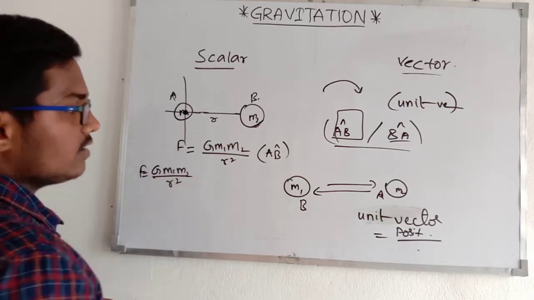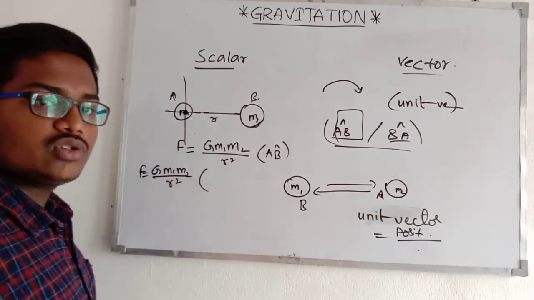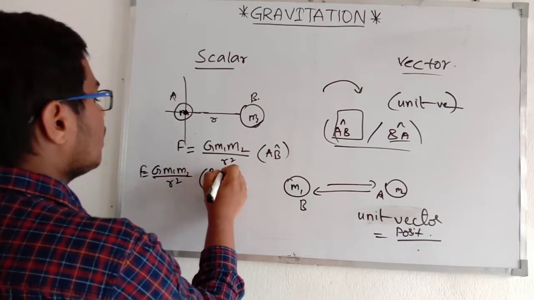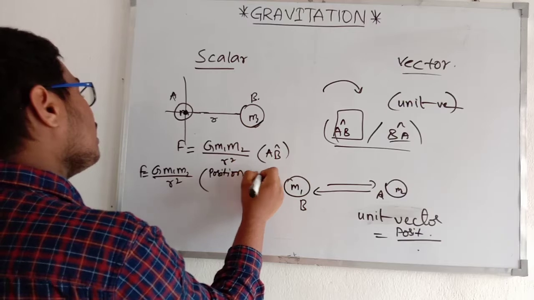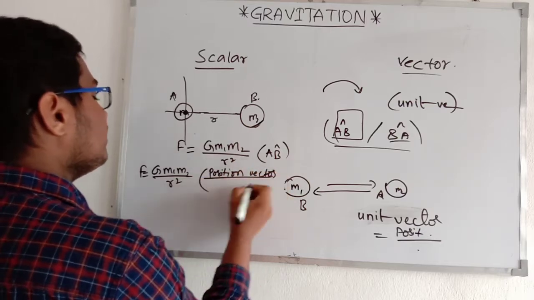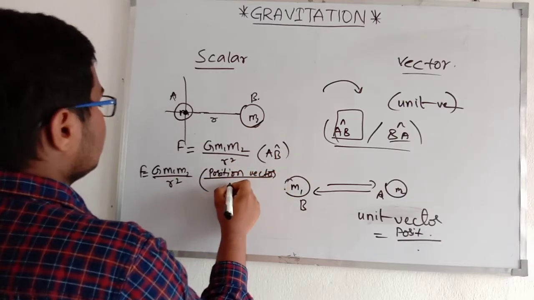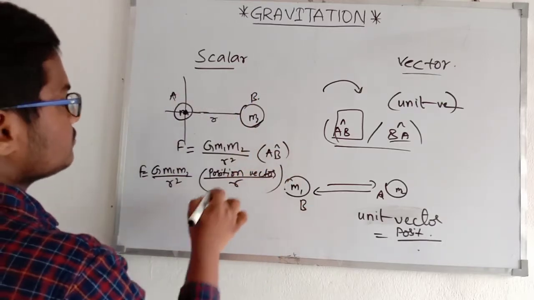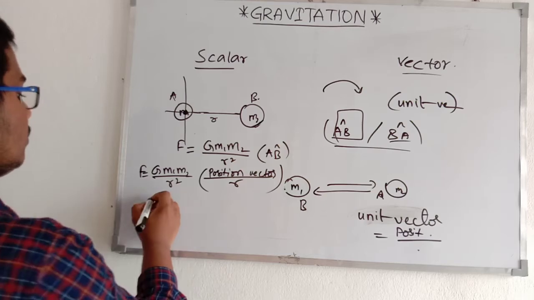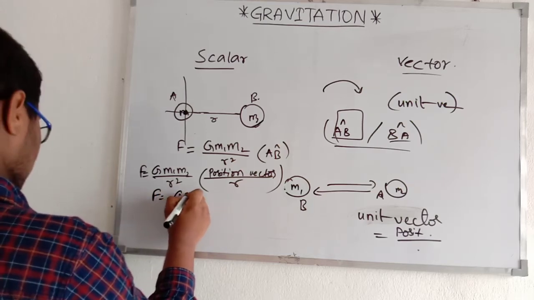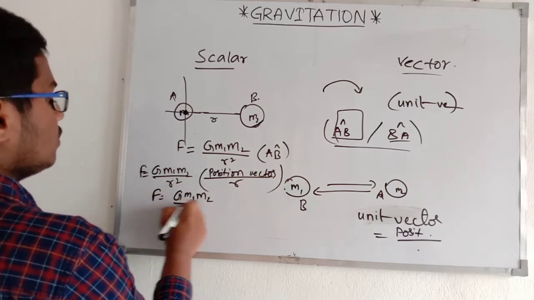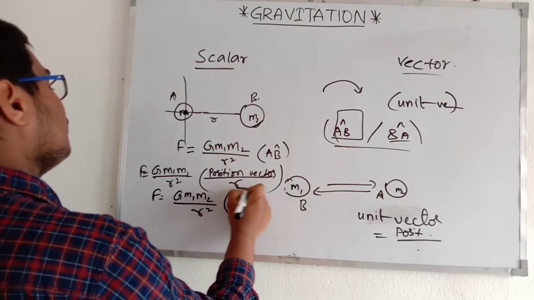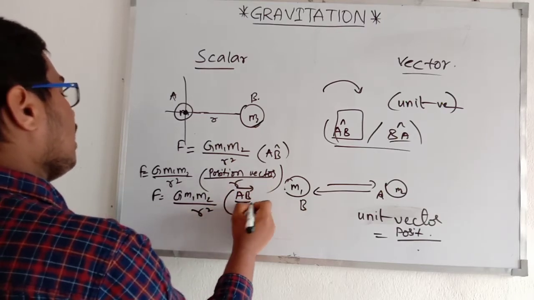So here the position vector AB bar by the r, because the distance AB is r in this particular case. So F is equal to G m1 m2 upon r square by AB bar by r.